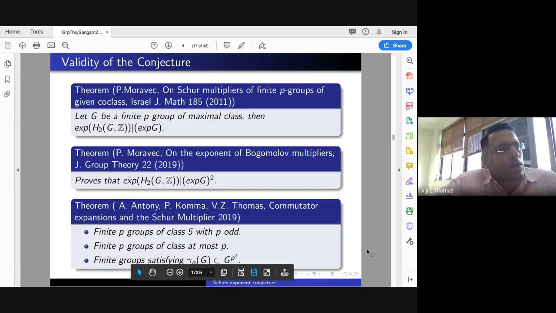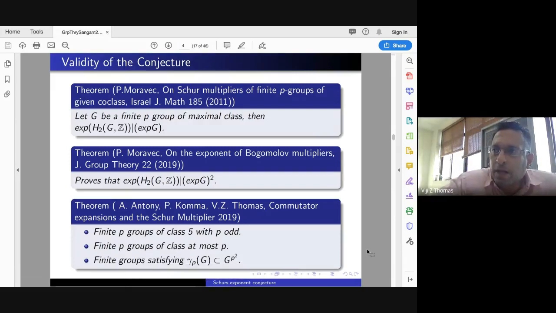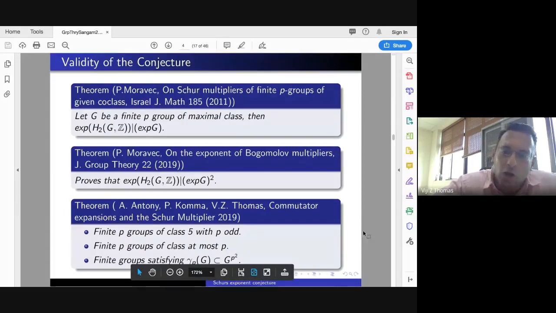Basically, if you note, most of the classes of groups for which this is proved fall under regular groups, and these have good power structure. So one starts feeling that maybe for groups with good power structure you can prove it. But we can show that it is not true for regular p-groups. So the conjecture is not true for regular p-groups.